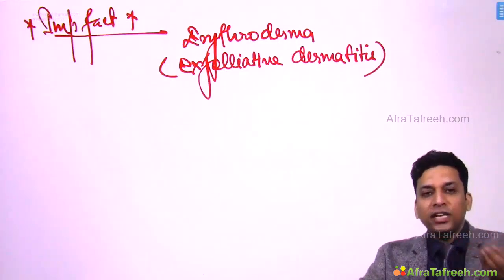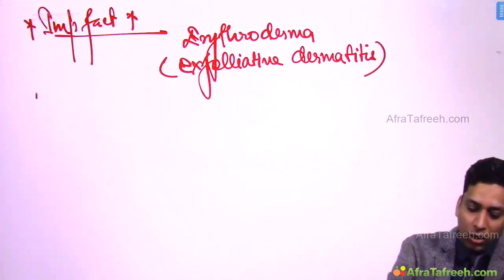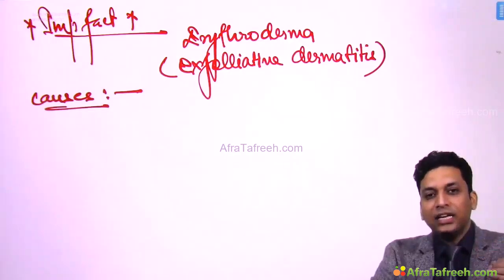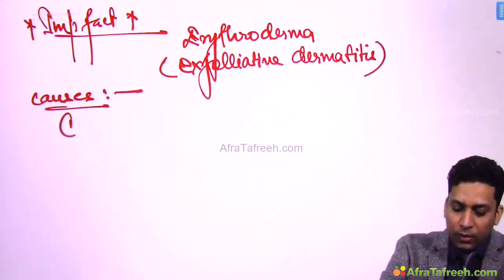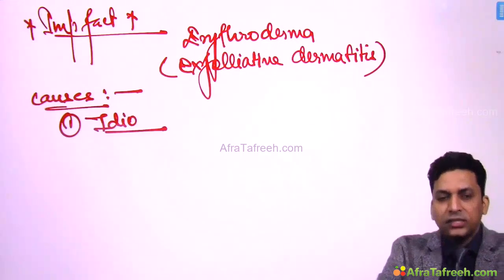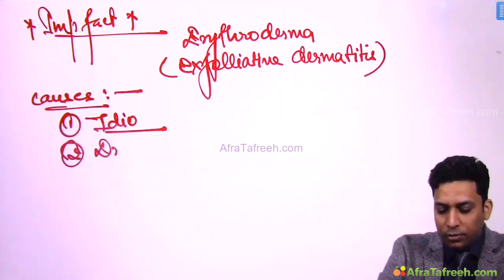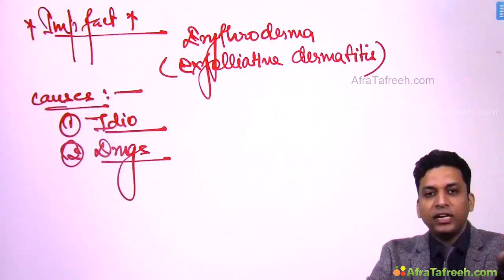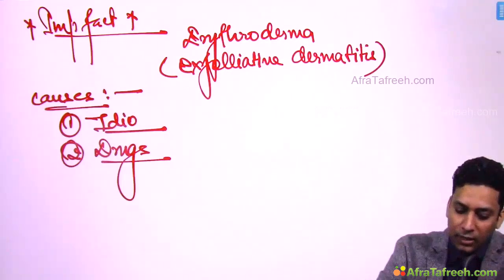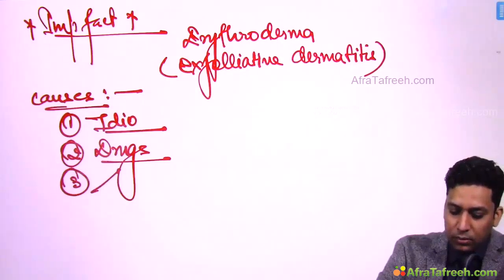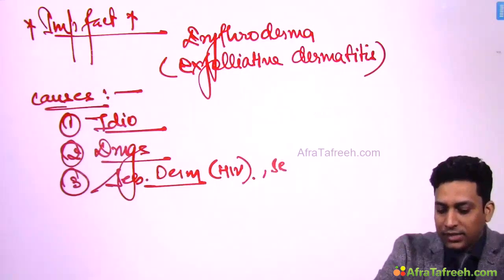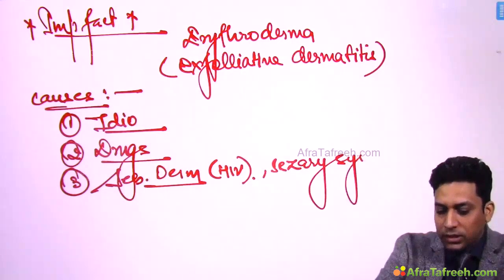Now, there can be so many reasons for erythroderma. So, what are the causes of erythroderma? When more than 90% of the skin is red or inflamed. Okay. It could be idiopathic. Without any reason it can happen. It could be due to drugs. So sometimes a patient takes a drug and develops a drug reaction, which might lead to erythroderma. Whole skin can become red in color. It can be due to seborrheic dermatitis. Like in HIV positive patients, this can be very severe and whole skin can become red. Like in Sézary syndrome. Later on we will be discussing Sézary syndrome.